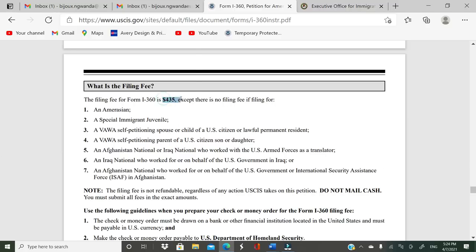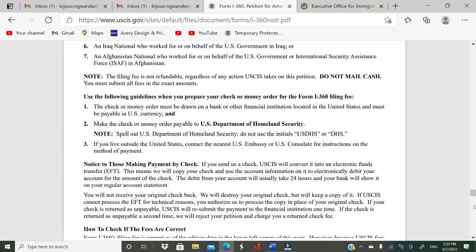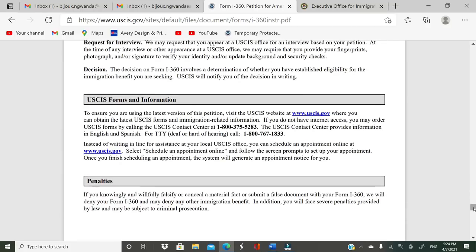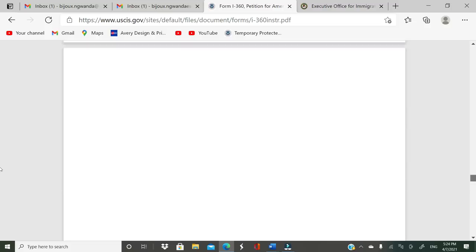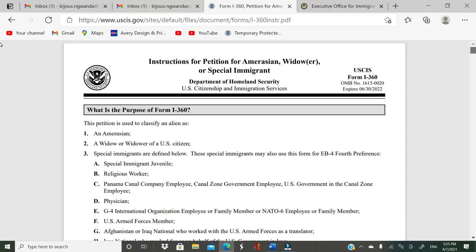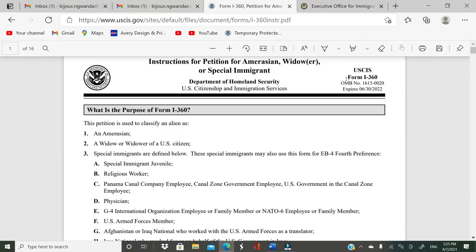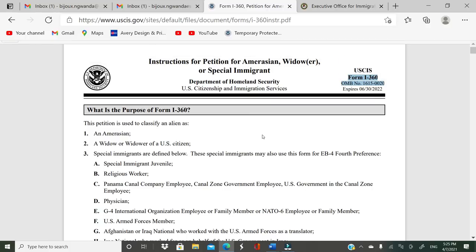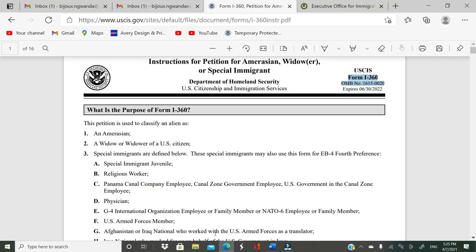And then there's a fee for it as usual. I just wanted to go over this instruction form because there's a lot to it. Some people only know this form for VAWA petitioning. But remember, you can petition if you qualify under those other categories. You don't just have to wait for VAWA.